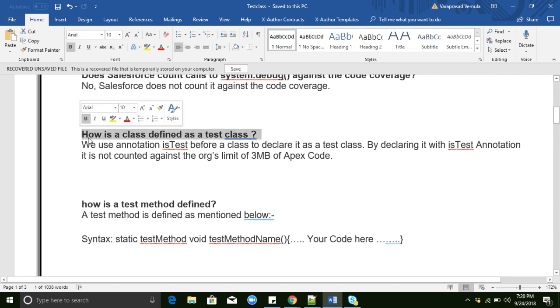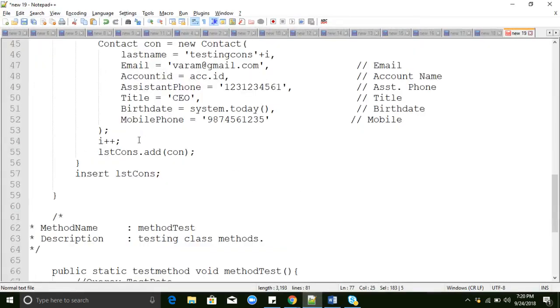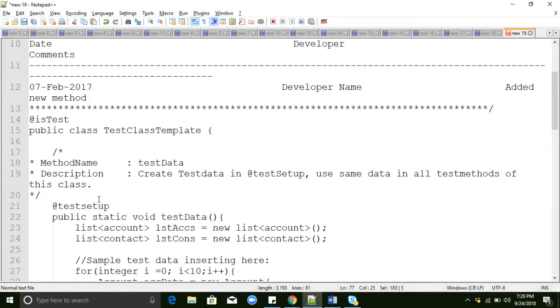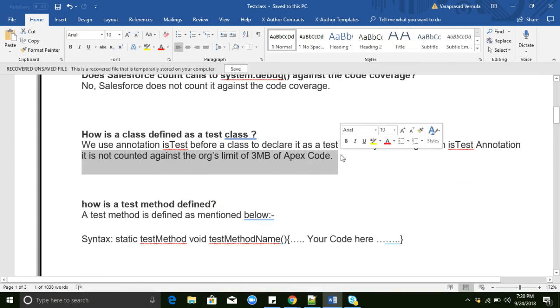To define a test class, we need to write the isTest annotation before the class, as I have mentioned here. Then this class is a test class. This class will not count against our Salesforce org's Apex class limits and character limit, and it is not counted against the org's limit of 3 MB of Apex.